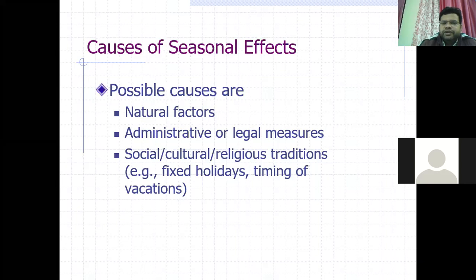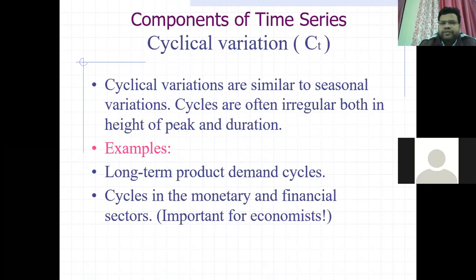Seasonal effects. What are the seasonal effects? These are the possible causes, like natural factors. I have told you that in winter season and rainy season. Natural factors, administrative or legal measures. Administrative or legal measures means, suppose this COVID-19 time, the sale of mask and sanitizers have increased. So it may be the administrative requirement of the time. Social, cultural, religious traditions, fixed holidays, timing of vacations. These are the possible causes.